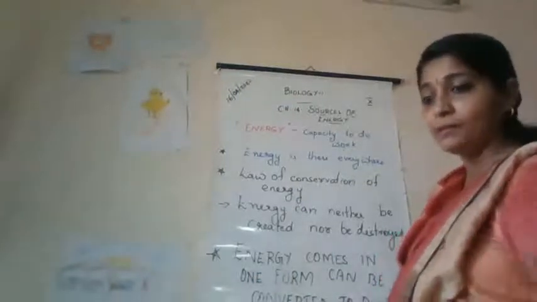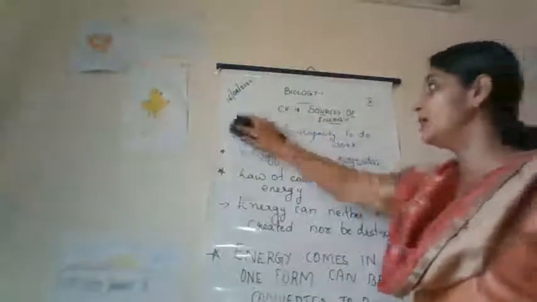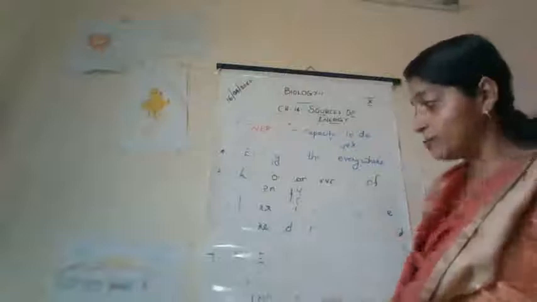So for example, if we consider a plate which is kept at a certain height and we are about to drop it, which energy is actually possessed by that plate? That plate possesses potential energy.